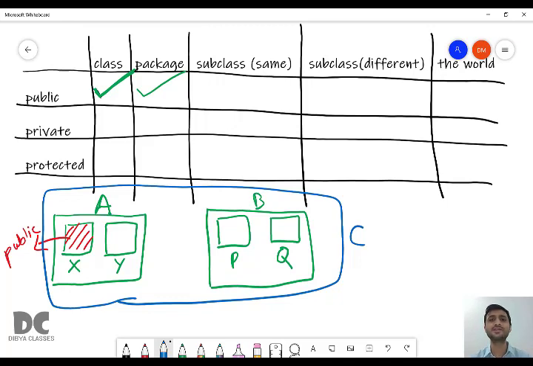Subclass. What is a subclass? We studied this in inheritance. A subclass is also known as a derived class. A subclass is derived from which class? It is derived from the superclass, the main class, the base class.